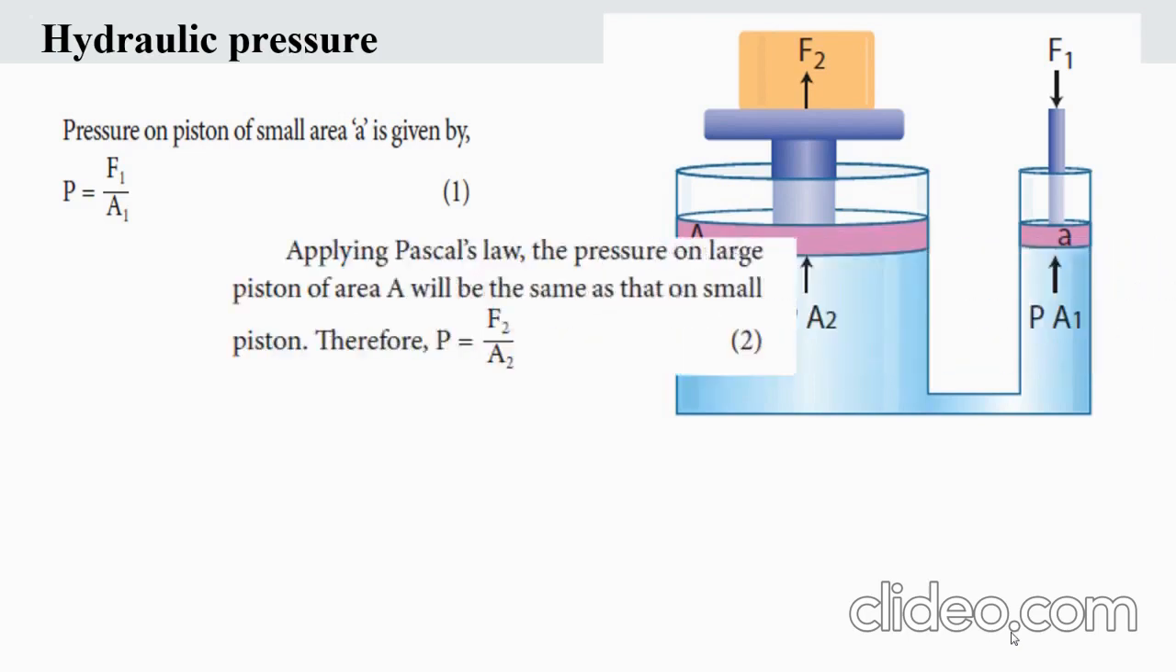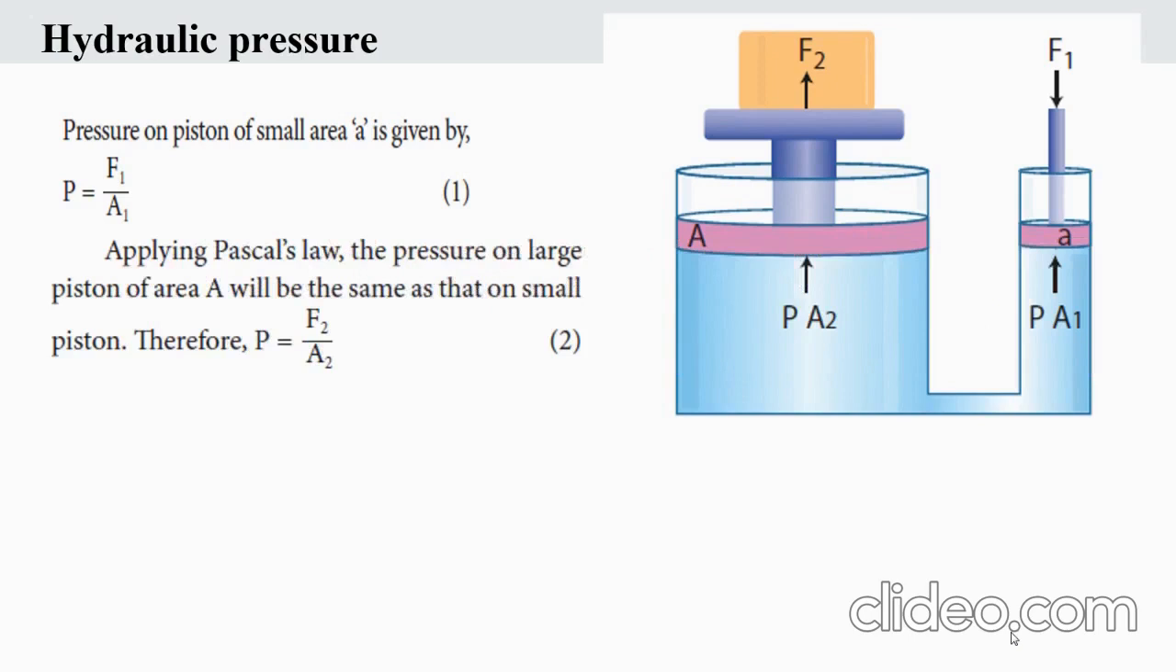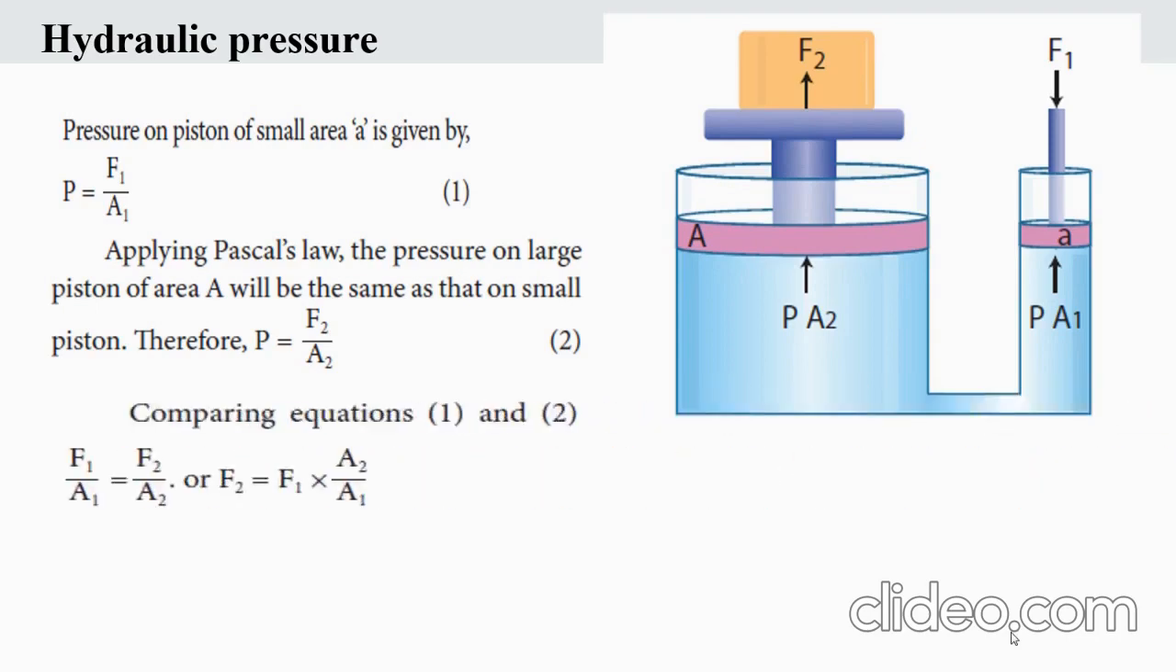And next, applying Pascal's law, the pressure on the large piston of area A will be the same as that of the small piston. Therefore, P is equal to F2 by A2, which is the large cross-sectional area, capital A. So when we compare equation 1 and equation 2, we get F1 by A1 is equal to F2 by A2. From that, we can conclude that F2 is equal to F1 by A1 into A2, right? So you'll be getting this formula.